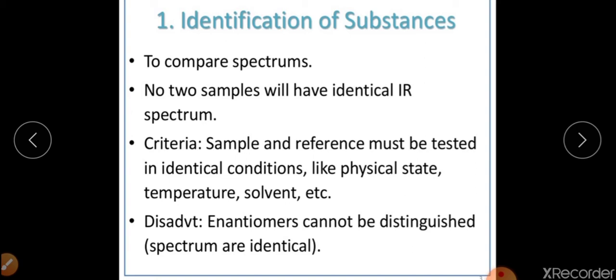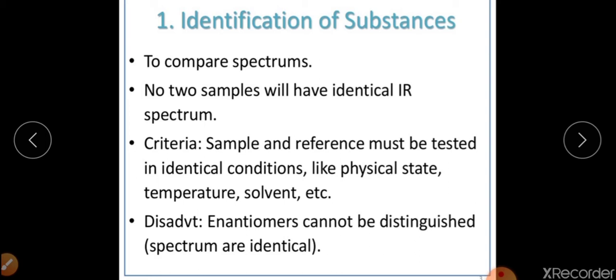So when we analyze all these spectra, we can easily say that an unknown organic compound can be easily identified by using IR spectroscopy.